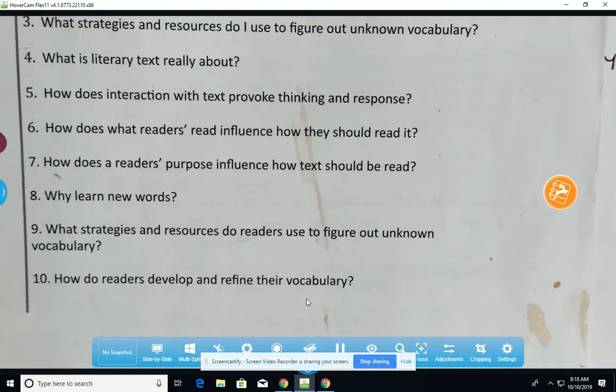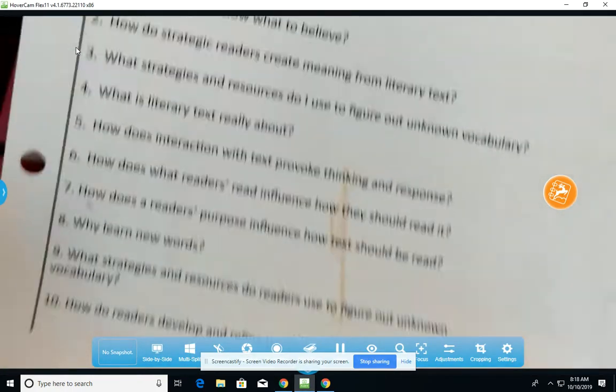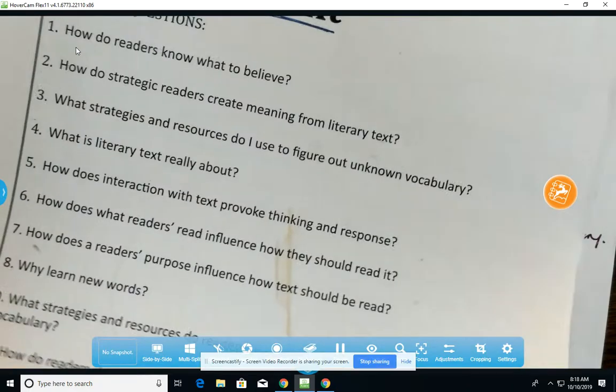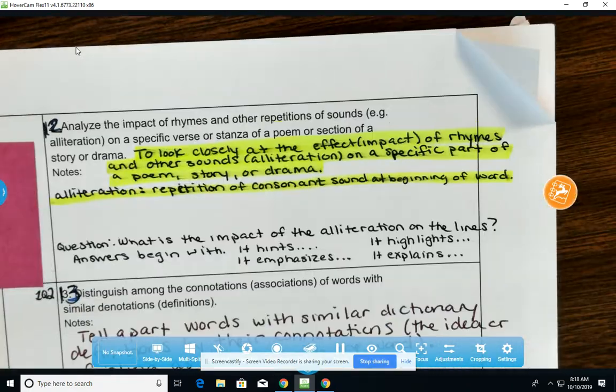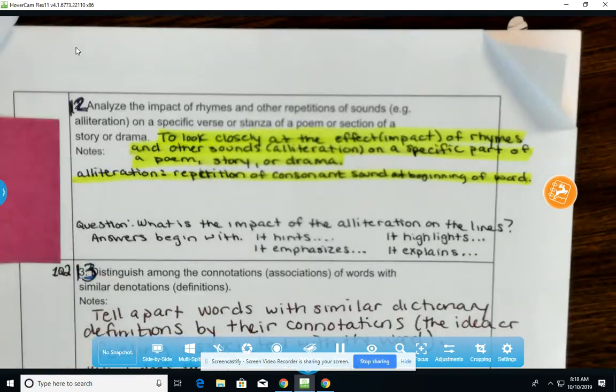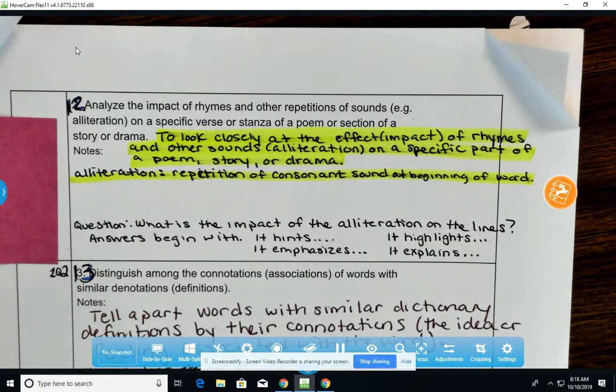We did not have high scores on the formative assessment on this area. So let's go ahead and get a definition for it. This is learning target number 12, to analyze the impact of rhymes and other repetitions of sound on a specific verse or stanza of a poem or on a section of a story or drama.